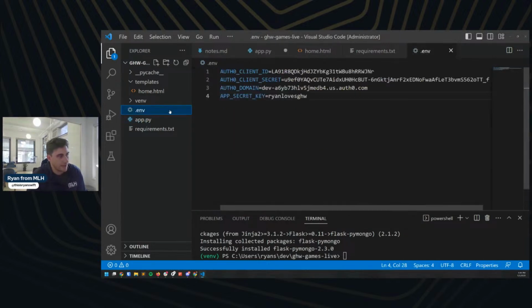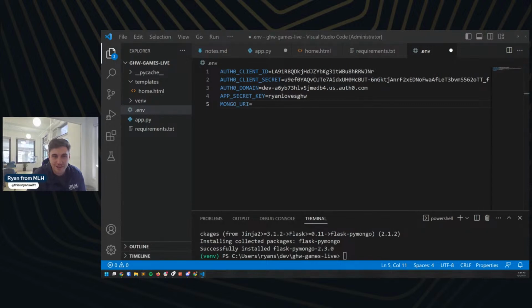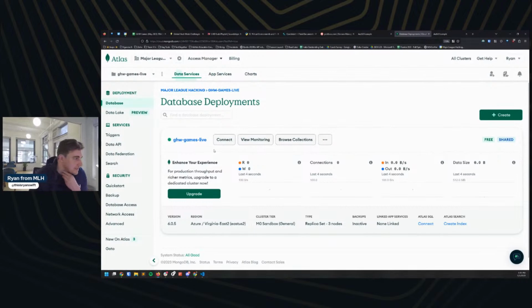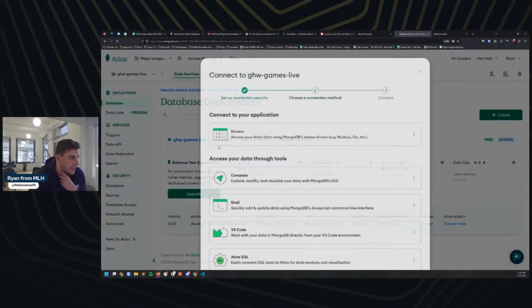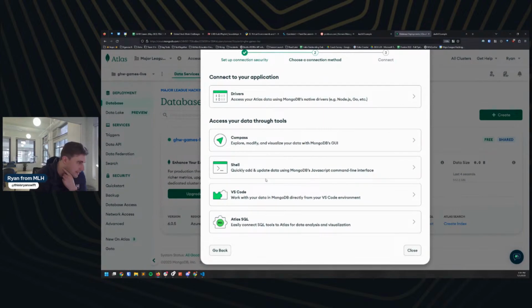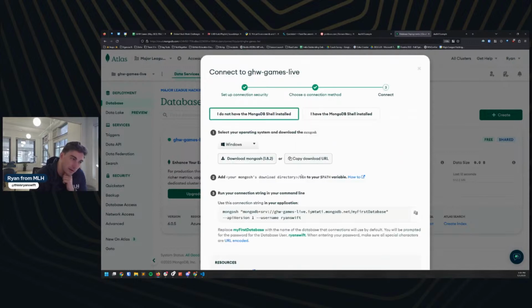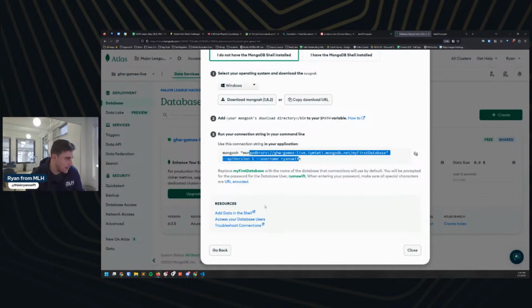So I'm going to come back into our .env, and we're going to add in our Mongo URI here, and that should get us connected over. So let me go ahead and get that for everybody. The way to find your URI is if you come back to MongoDB Atlas, we're going to hit connect here. And then I think we should be able to do this, yes. And this is not quite what I'm looking for here. There's a version of this that has your username and password embedded in it. That's what I actually want to use.